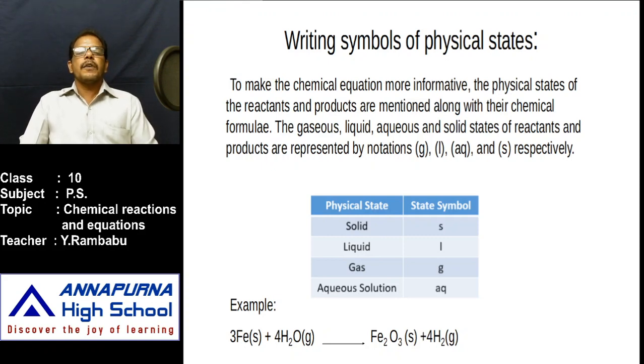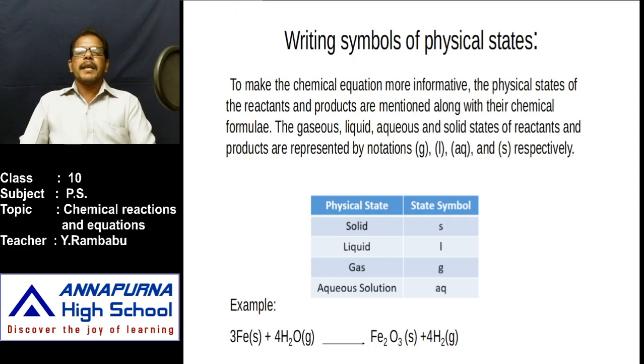The solution of any substance in water. That means if water is used as the solvent and the solute may be any substance, then that solution is called an aqueous solution. For example, when sodium chloride, common salt, is added to water, it dissolves and a solution is formed. What is that solution? That is an aqueous solution of sodium chloride. Like that.